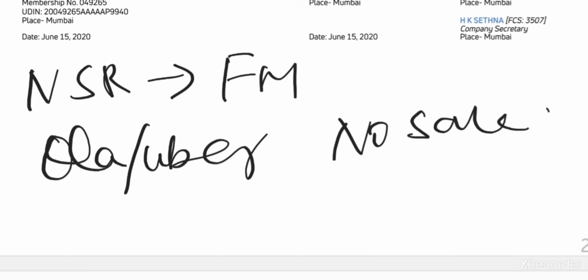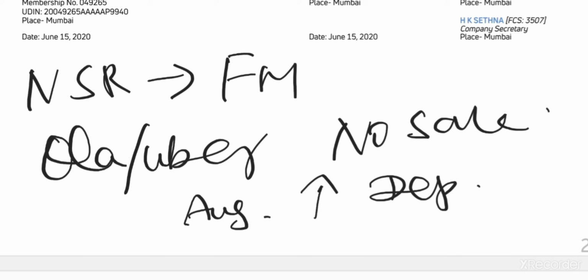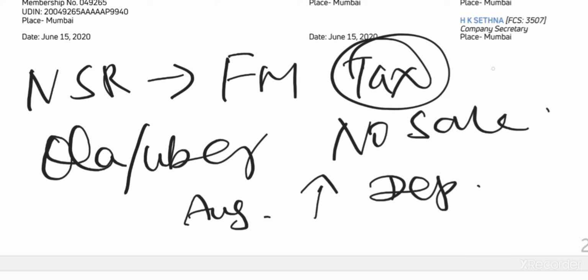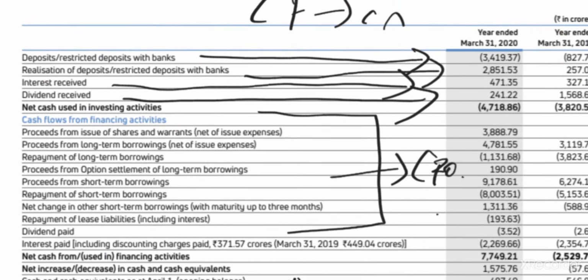This is the statement. And by August, what she did was increase the depreciation rates, and that's why many companies have saved in taxes. Because of high depreciation in income tax, they have saved some cash. So that's why the net cash is higher, but operations, of course, is less.